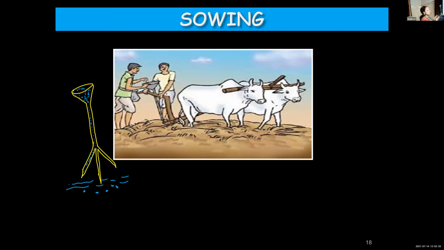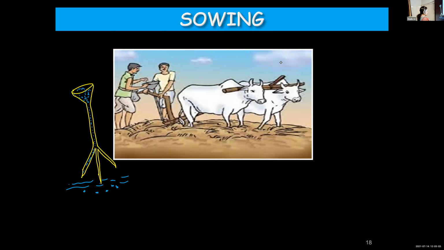And this device is moved with the help of these two animals. So as we said in the case of a plow and hoe, we need animals. Here also, in the traditional tool, we make use of animals, bulls or buffaloes, to work this device and sow the seeds. And you can see two farmers also along with these animals. Very good.